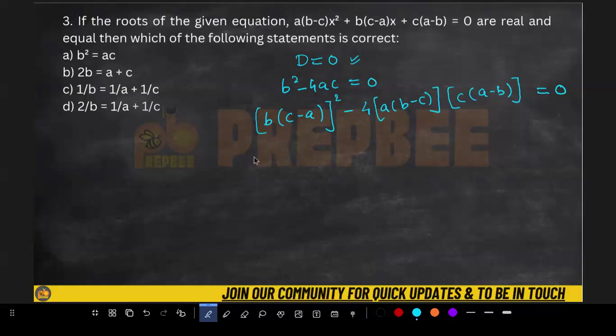If I open it, what will I get? I will simply get b square into c minus a whole square minus 4 times ac into b minus c, a minus b. If you solve using this approach, don't you think it is very long?